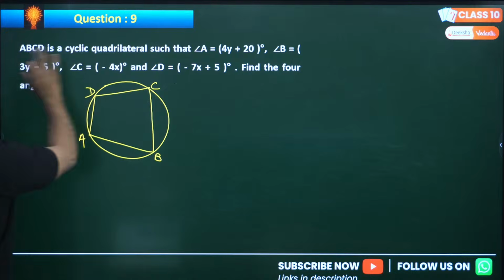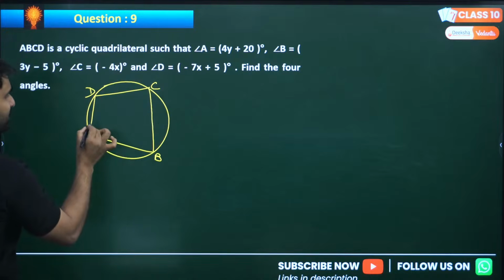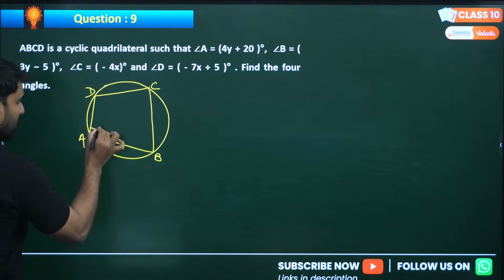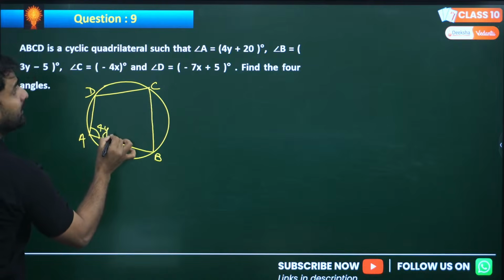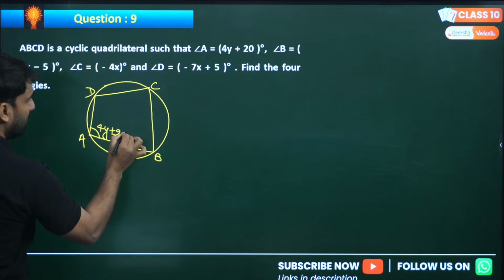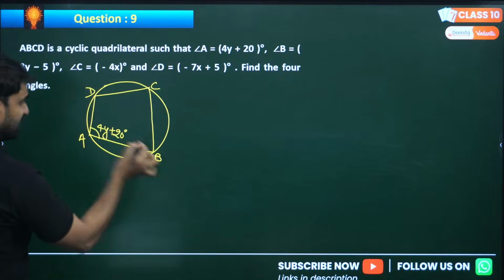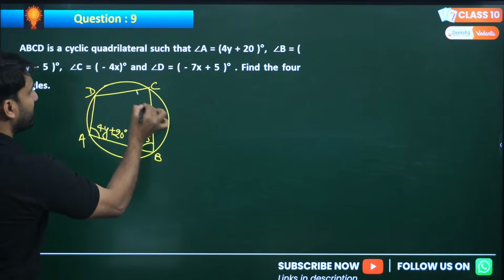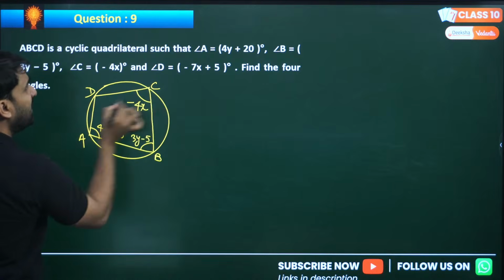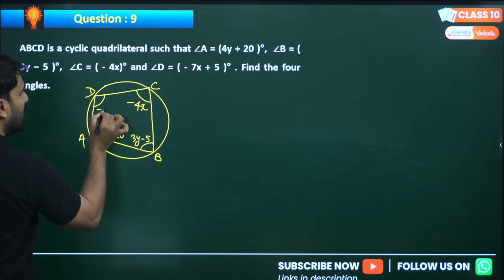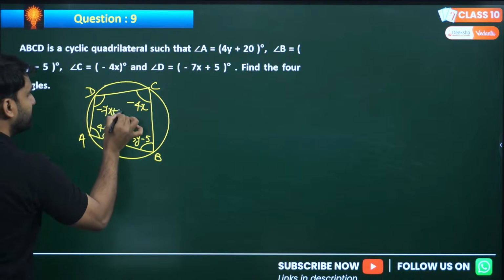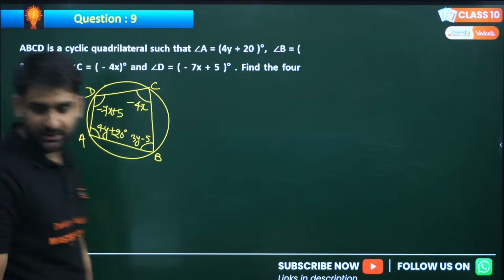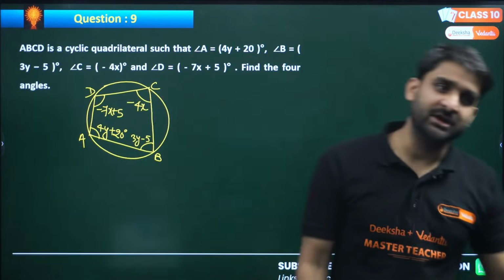Okay, ABCD. So ABCD is a circle such that angle A is 4y plus 20. Angle B is 3y minus 5. Angle C is minus 4x. Don't worry. And D is minus 7x plus 5. So this is the condition, everyone.